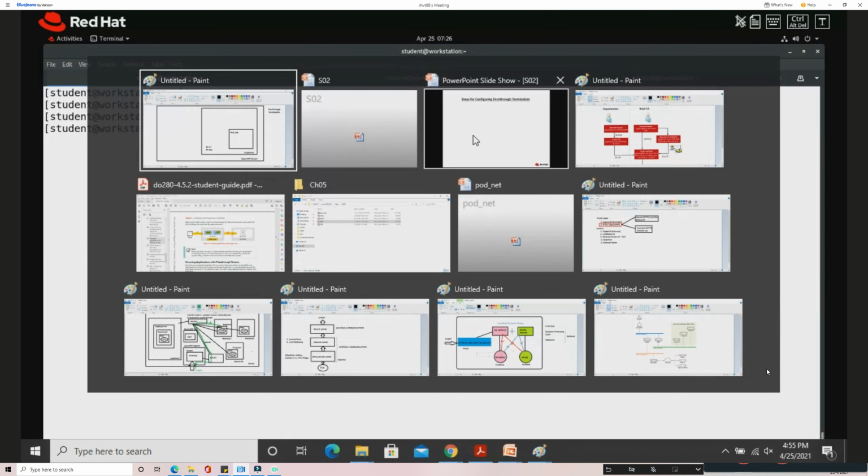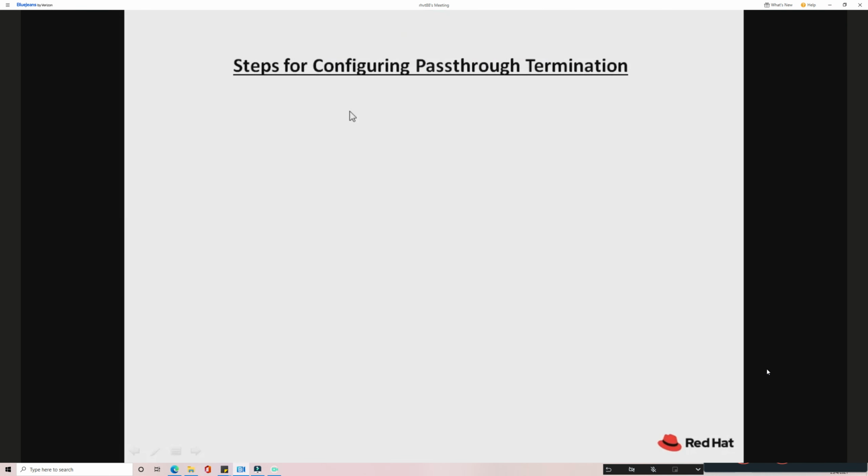I'll just provide this as guidelines: how to configure, what are the steps. Exactly these steps are not required; you don't need to follow them exactly. You can interchange some steps as per your requirement. I'm just following generic steps here. If you want, you can interchange the steps depending on your requirement. No need to follow exact steps.